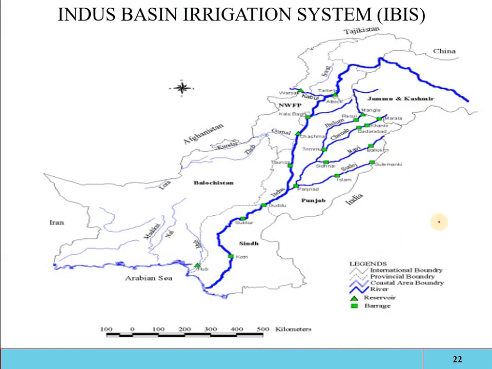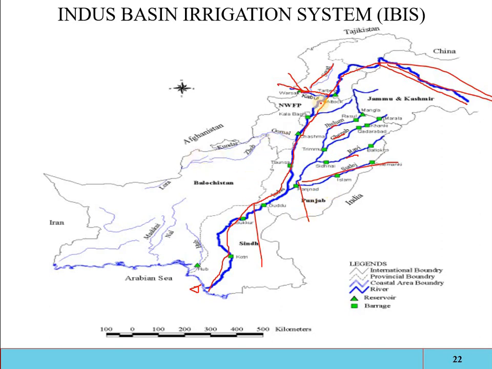See, this is the Indus Basin irrigation system. This is the main Indus River, flowing throughout the country from the northern part into the southern portion. Here it drops into the Arabian Sea. These are its eastern tributaries: Satluj, Ravi, Chenab, Jhelum, and from here the Kabul is the main western tributary of the Indus River. Here we also have the Swat River and other Panjkora rivers. These contribute into the Indus River, and from the Indus River the lower portion of Sindh and Punjab is irrigated.